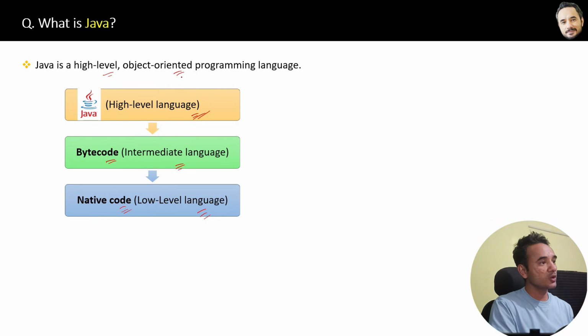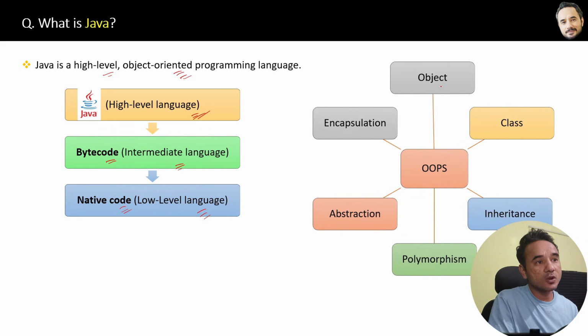Then Java is object-oriented also because Java uses objects and classes to structure the data and functions. Okay. And in Java programs, we can easily apply object-oriented concepts like encapsulation, abstraction, polymorphism, and inheritance. That's why Java is an object-oriented programming language. So all these object-oriented concepts, we will explore in upcoming questions in detail.